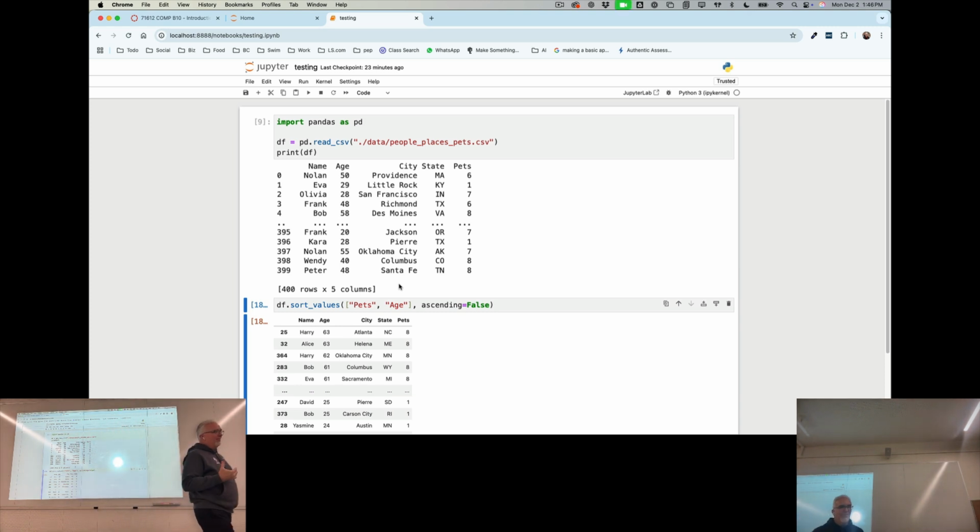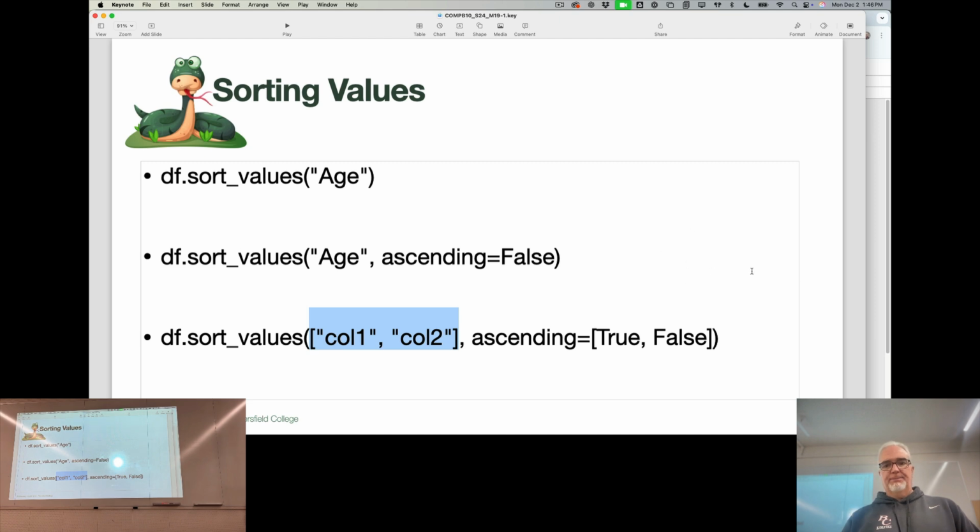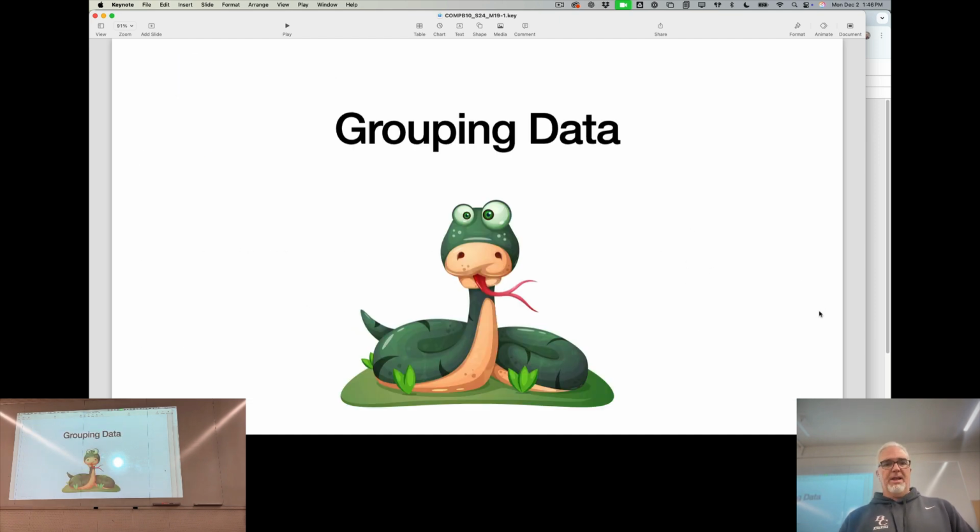But just by looking at this stuff, I can get a feel for how many pets different people have. How many pets do people of different ages have? I can do that by just sorting the data and looking at it. Okay, so sorting is important.